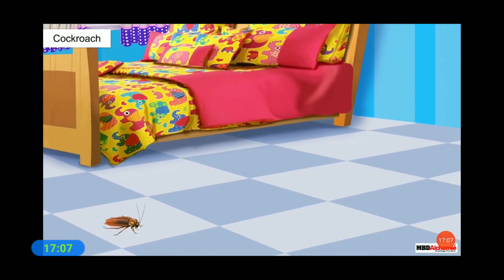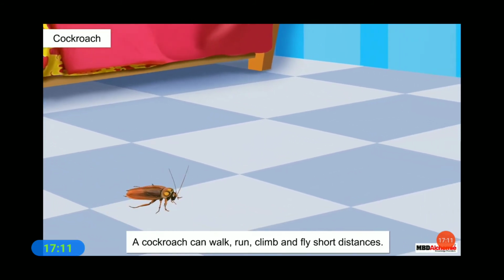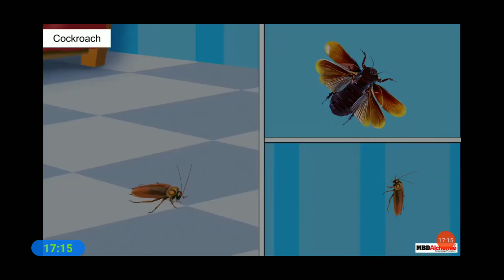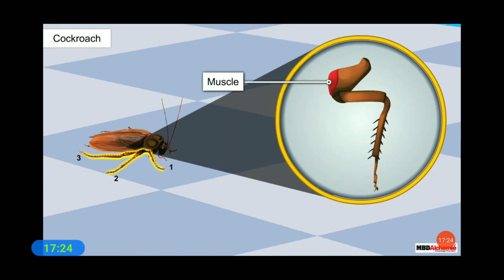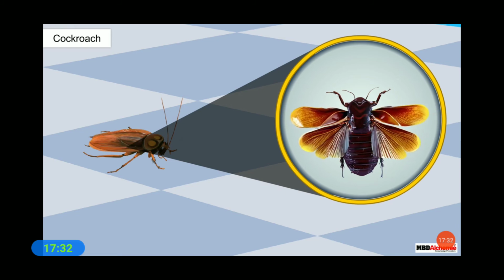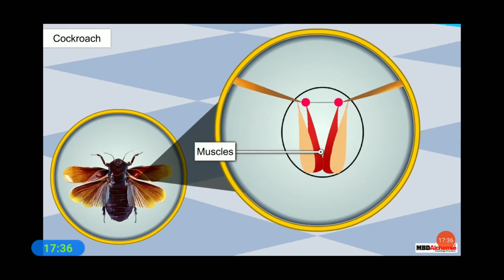Let us now look at the movements in a cockroach. A cockroach can walk, run, climb, and fly short distances. A cockroach has 3 pairs of legs that help it in walking. The cockroach has distinct muscles near the legs that help it in walking. It has 2 pairs of wings attached to its breast region. The cockroach has muscles near the wings. These muscles move when the cockroach flies.